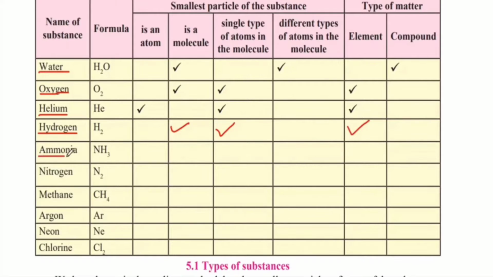The next example is ammonia. Ammonia is NH3, which is 1 atom of nitrogen and 3 atoms of hydrogen combined together. So, it is not an atom, but it is a molecule because it has more than 1 type of atom in it. And because there are different types of atoms in it, it is a compound. The next example is nitrogen, which is 2 atoms of nitrogen together. Therefore, it is a molecule, but it has a single type of atom in the molecule. And it is an example of an element.